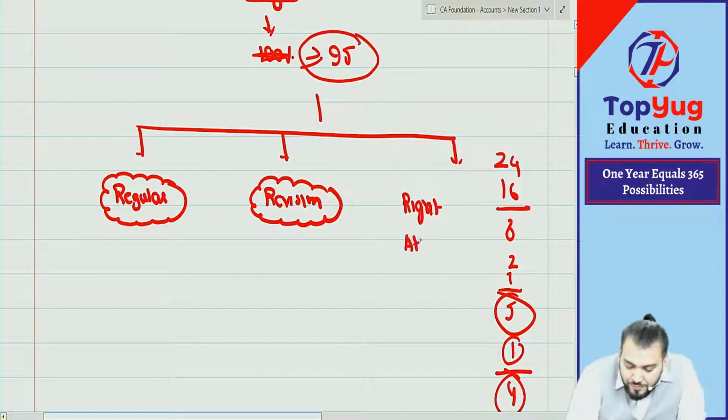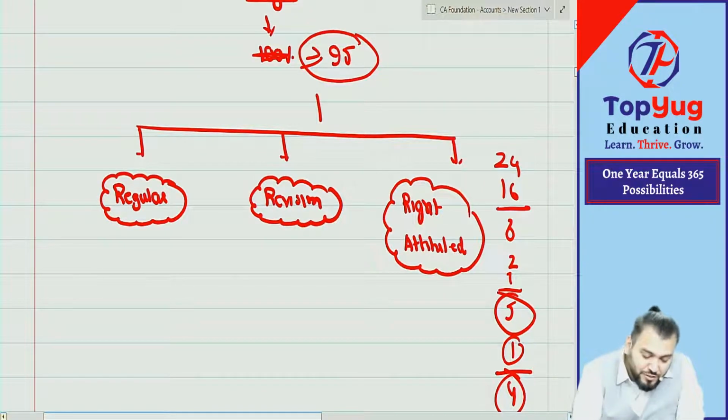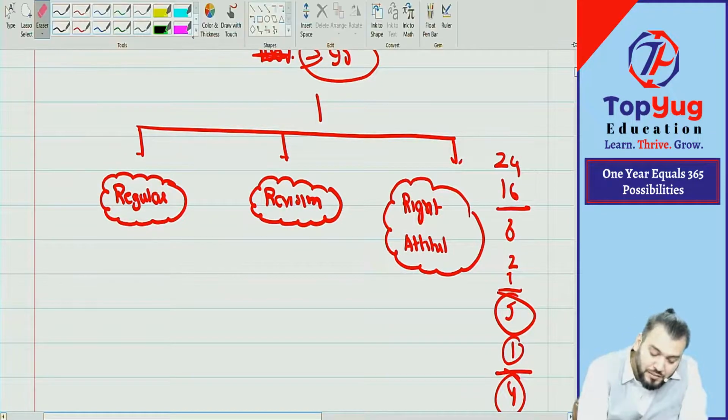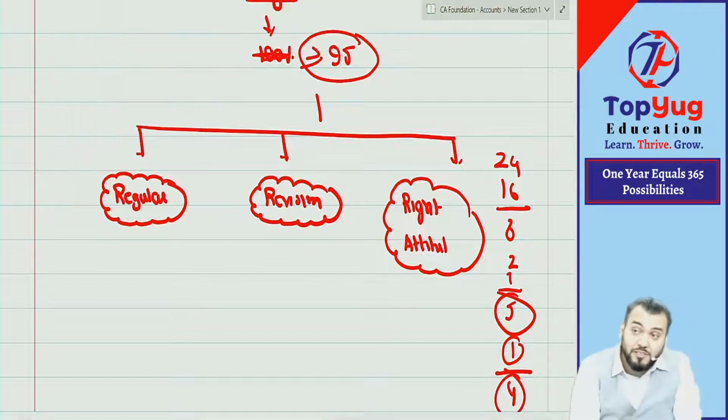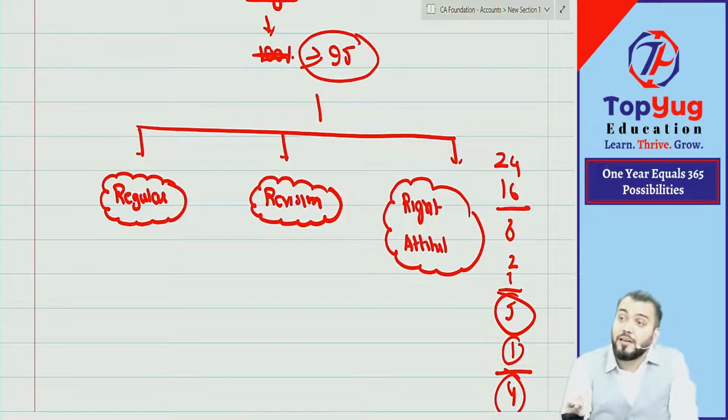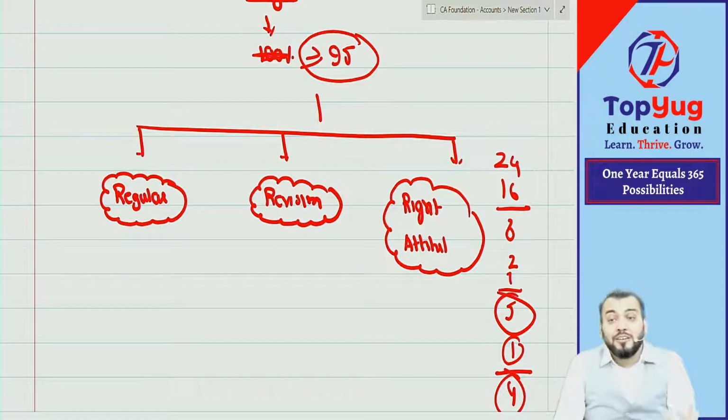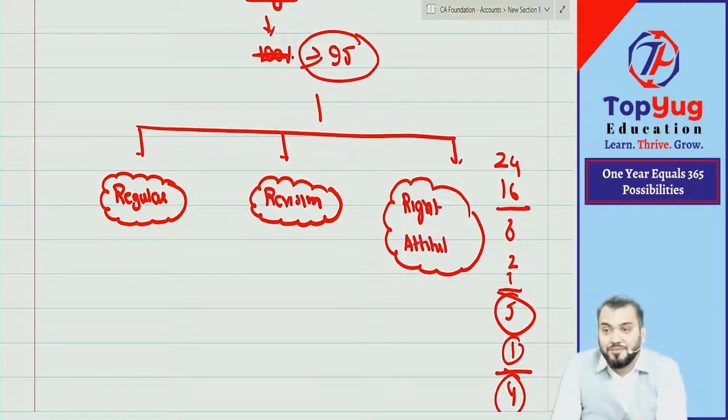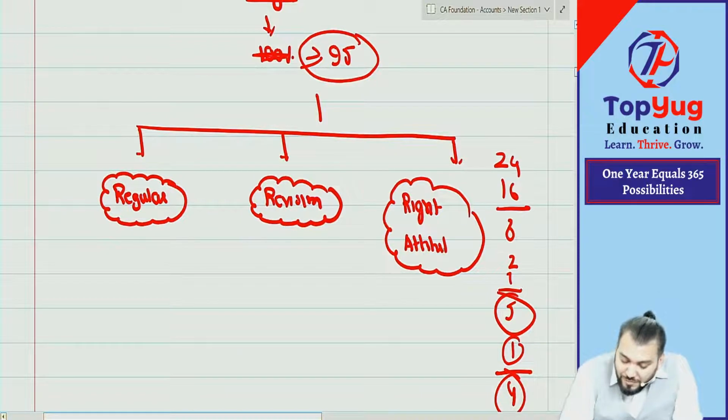attitude. This is most important. Normally, I have seen students do not have a right attitude. They will study for 9 hours, 10 hours, 11 hours a day. There are many students who are studying for 10 hours, and still not able to become CA because they do not have the right attitude. Are you getting what I am saying?